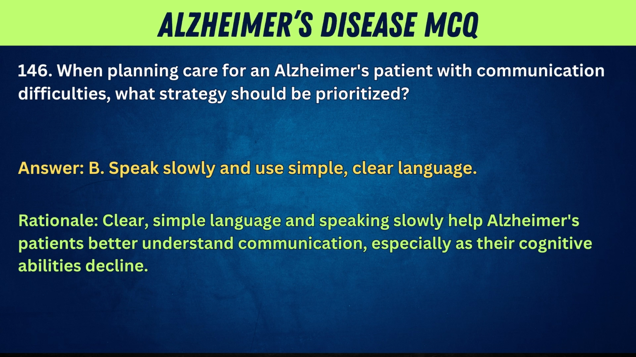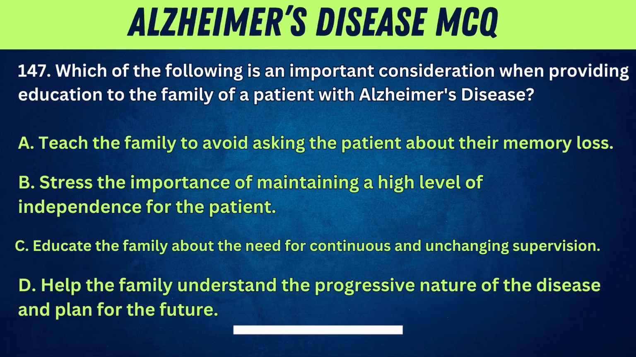Answer: B. Speak slowly and use simple, clear language. Rationale: clear, simple language and speaking slowly help Alzheimer's patients better understand communication, especially as their cognitive abilities decline.